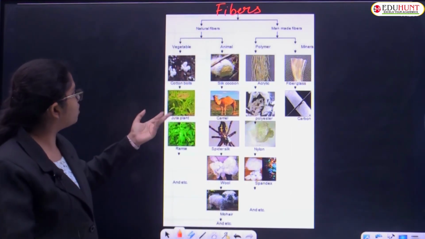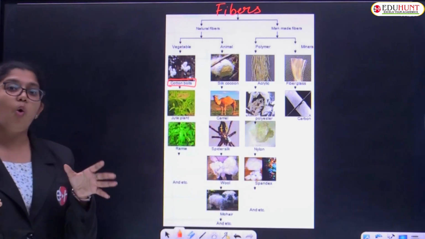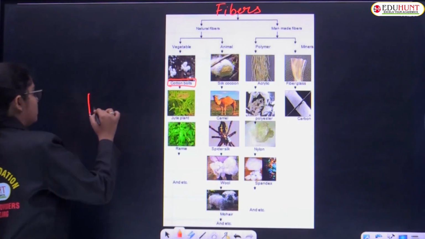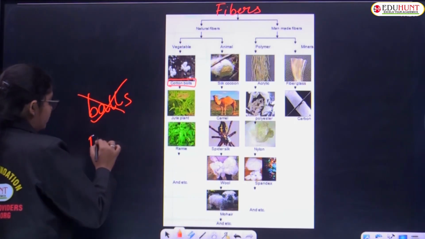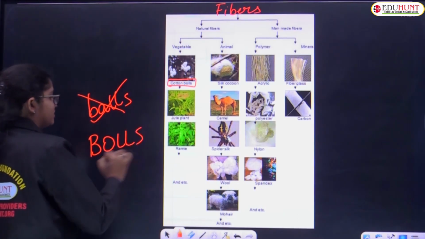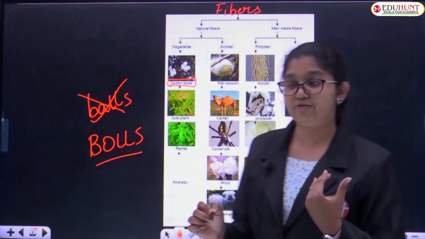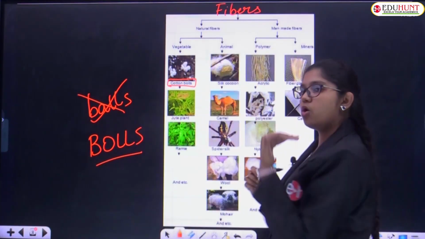Plants include cotton bolls, spelled B-O-L-L-S, not B-A-L-L-S. If you see a cotton plant, the cotton is obtained from the cotton bolls. From here we obtain pure cotton.